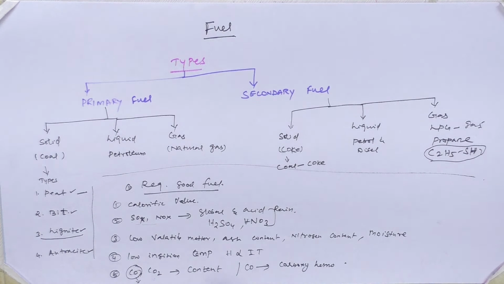So if the CO percentage is low, then we will feel suffocation. If the CO content is high, then it leads to death also. So therefore during the combustion process, we should emit only a very small amount of CO, carbon monoxide gas, into the atmospheric conditions. Calorific value. The next topic is calorific value.